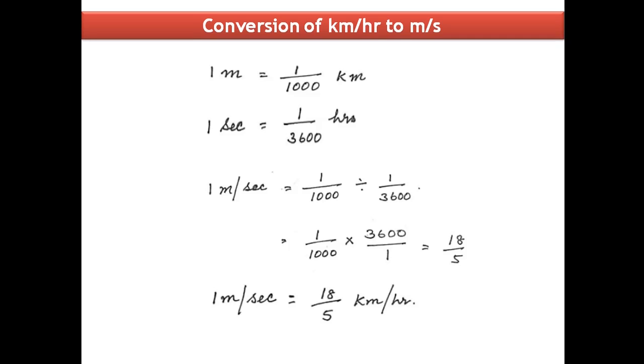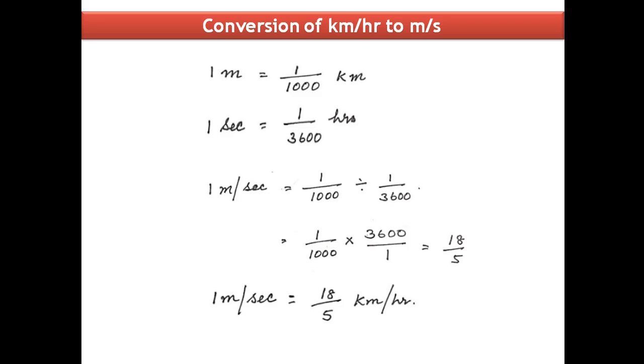In the same way, we can convert meters per second into kilometers per hour. 1 meter is equal to 1 by 1000 kilometers and 1 second is equal to 1 by 3600 hours. 1 meter per second is equal to 1 by 1000 divided by 1 by 3600.